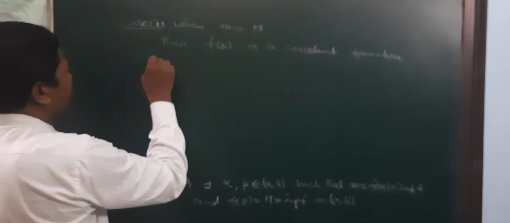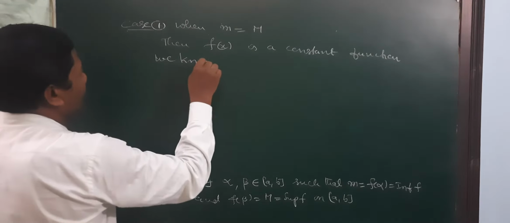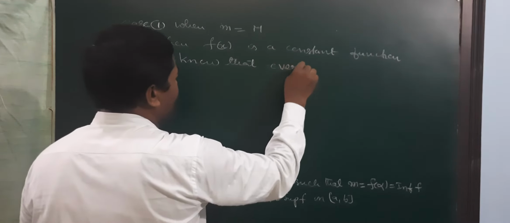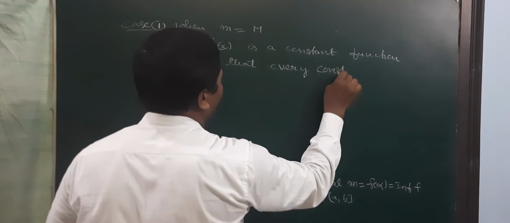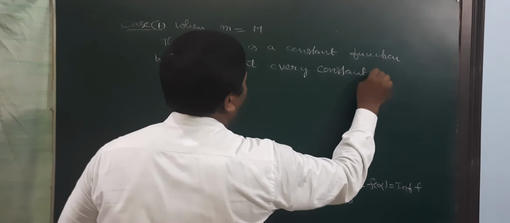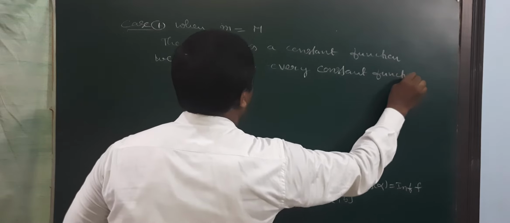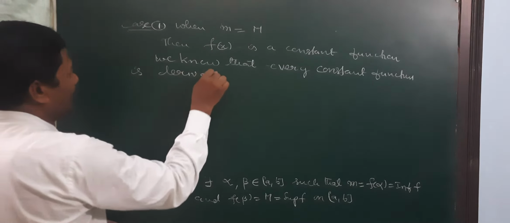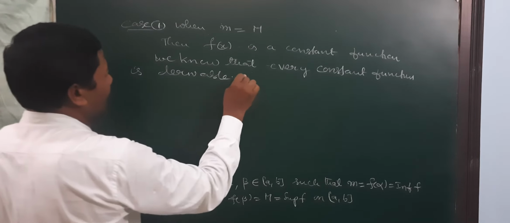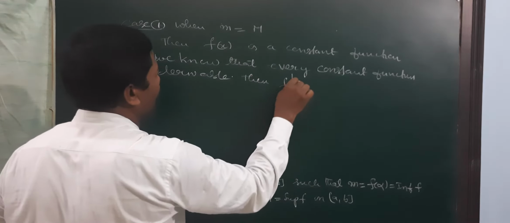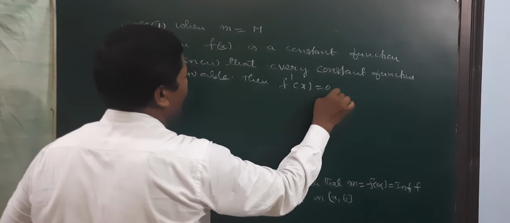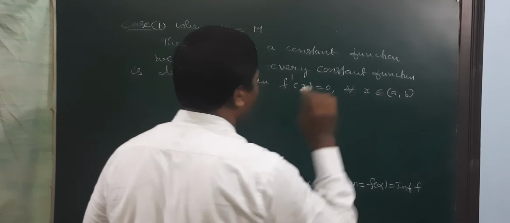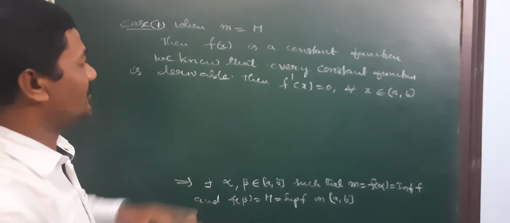We know that every constant function is derivable. Then f dash x is equal to 0 for all x belonging to open interval a b. So this first case is true.